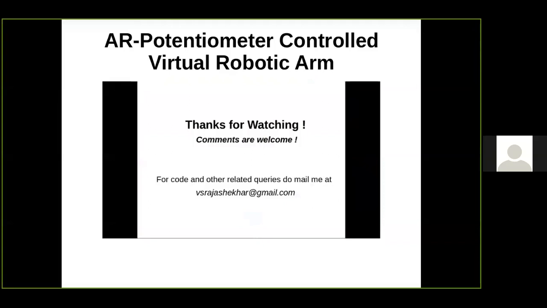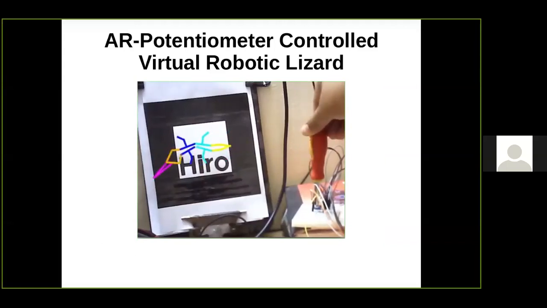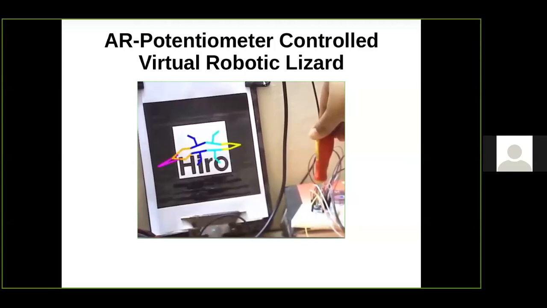So now we can also control other robots, like something which I controlled here. It is like a robotic lizard, which is controlled using a potentiometer. These kinds of data you can show while presenting something on the screen. You can show these kinds of things so that you can project your sales figure or your projection for next year or something like that.